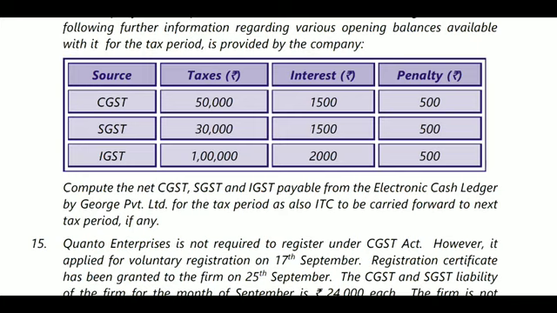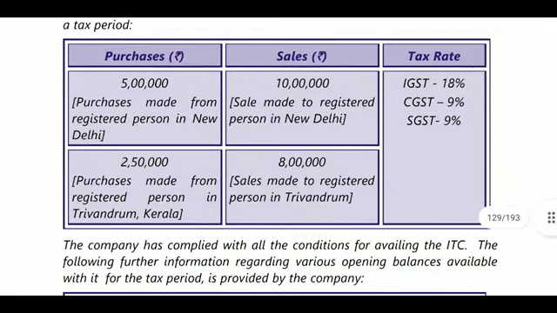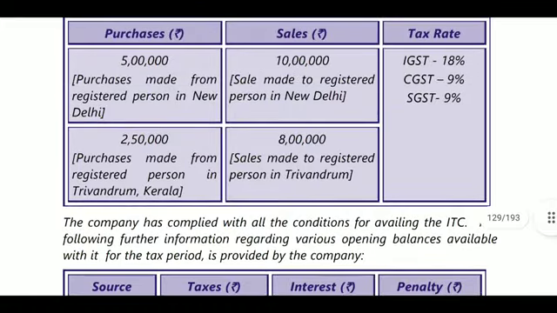Next, what is the ITC available? The opening ITC was provided, that is tax of 50,000, 30,000, 1 lakh is the opening balance, and we have purchased 5 lakhs from New Delhi. New Delhi means it is IGST. So 5 lakhs into 18%, that is 90,000, I think so. Opening 1 lakh plus 90,000, 1 lakh 90.